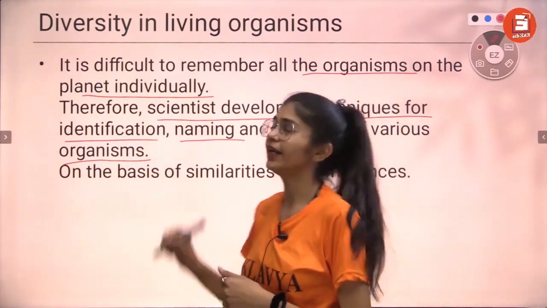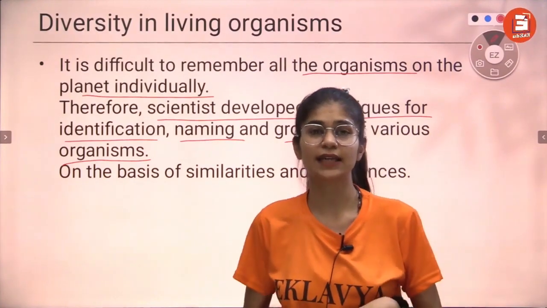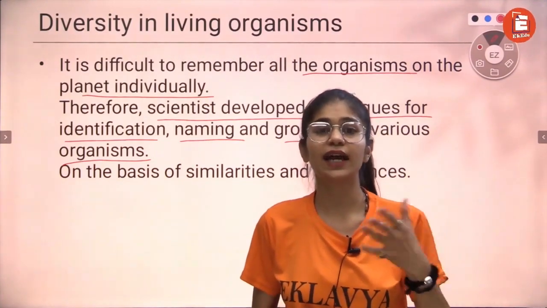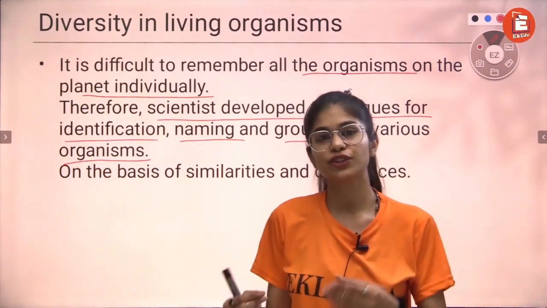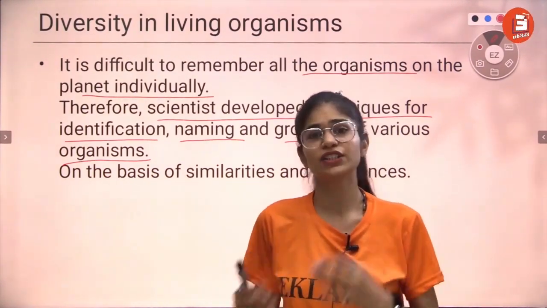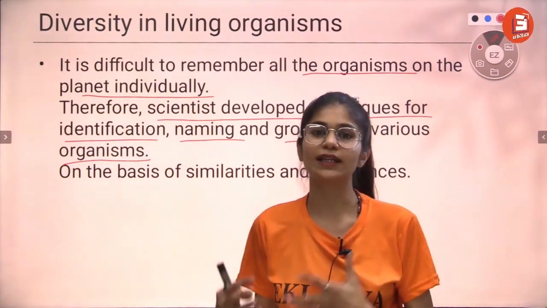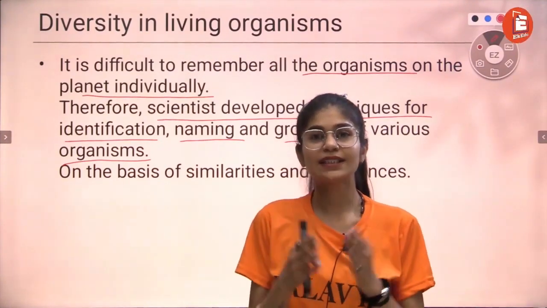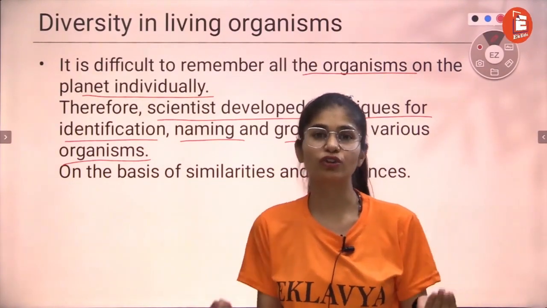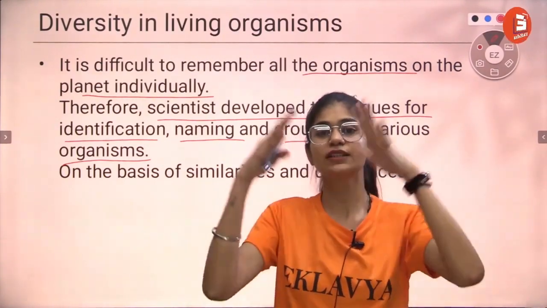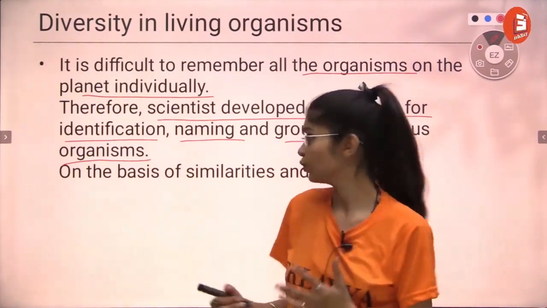Now, if I say identifying, what is identifying? When you see an organism which has 4 legs and is barking, the first thought that comes to your head is that that organism is a dog. Or if you see an organism with 4 legs, similar structure, but instead of barking, it is meowing, you instantly know that it's a cat, right? So these are the ways in which we identify an organism, the way they look morphologically. Morph is how an organism looks. So we're going to talk about those.